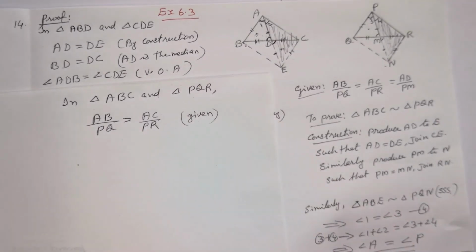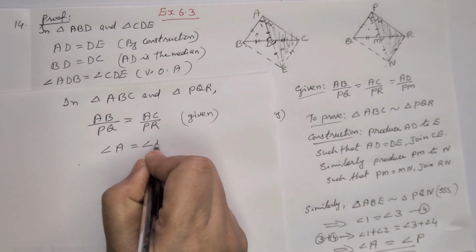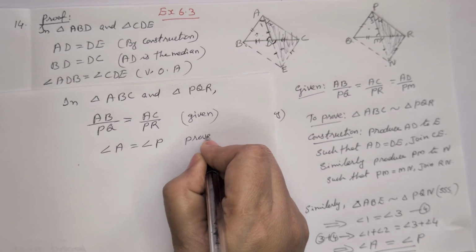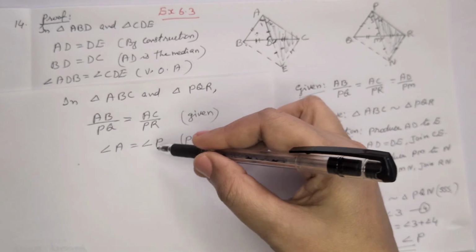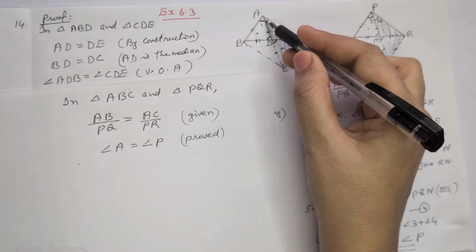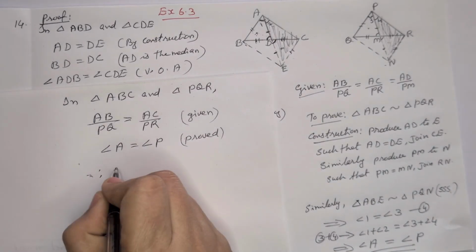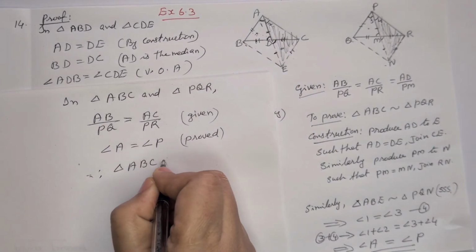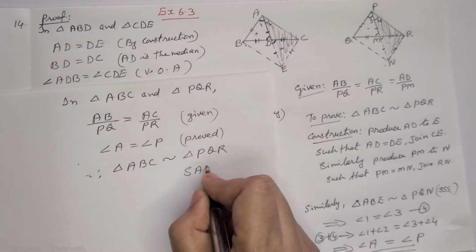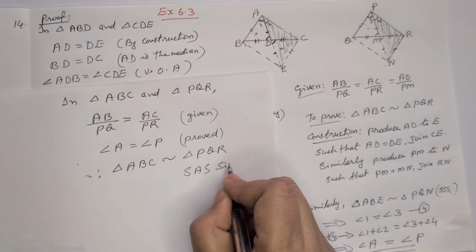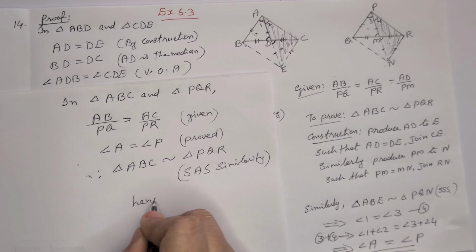Now we got angle A is equal to angle P, proved just now above. When we are comparing these two sides and the angle, two sides and the angle in between are equal. So we can write, therefore, triangle ABC similar to triangle PQR by SAS similarity, two sides and the included angle. So hence proved.